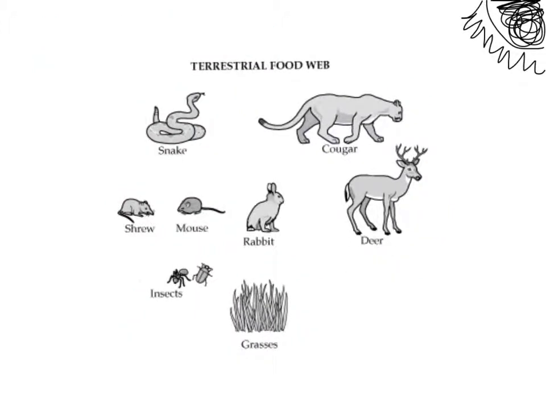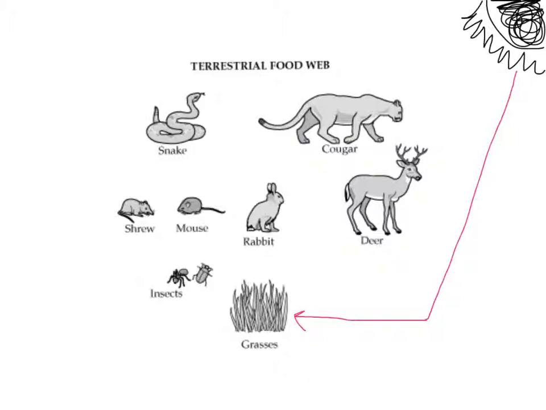To show how energy flows in a food web or in an ecosystem, we are going to use arrows on a diagram. And when we're drawing our arrows, we point the arrow in the direction that energy is flowing. So the sun is the ultimate source of energy, and plants use the sun's energy to do photosynthesis. So we're going to draw that arrow pointing towards the grass. The grass does photosynthesis. It takes that sun energy and produces its own food.